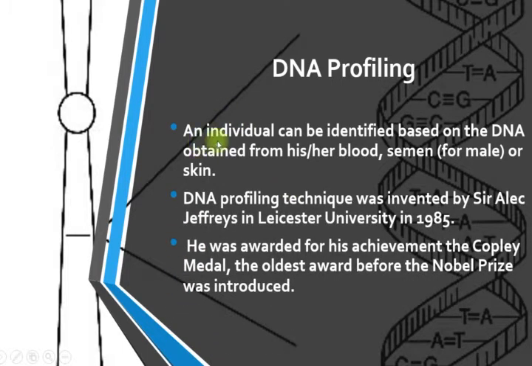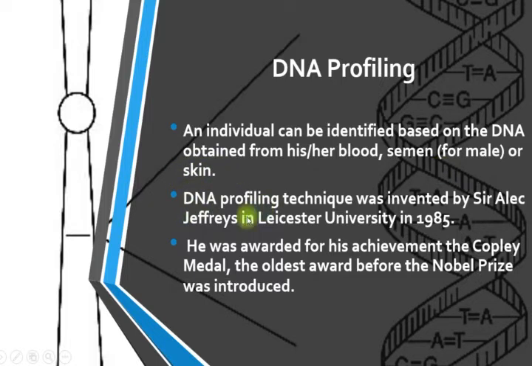An individual can be identified based on the DNA obtained. The DNA will be obtained from his or her blood, semen, for the male, or the skin. Semen, air mani, is just for males.